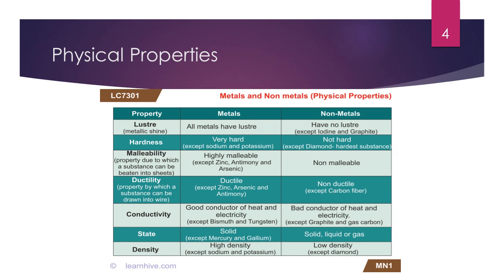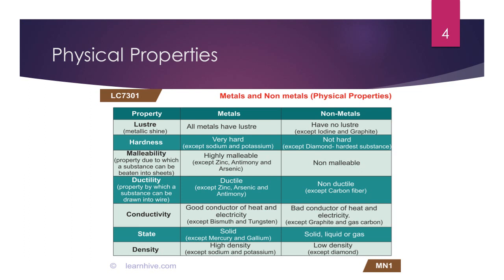Malleability. Exactly what do you mean by malleability? It is the property due to which a substance can be beaten into sheets. That property is known as malleability, and quite obviously metals have this property. They are highly malleable. You can convert them into very thin sheets, except zinc, antimony and arsenic. Some of the examples are there which are the exceptions, and non-metals are non-malleable.